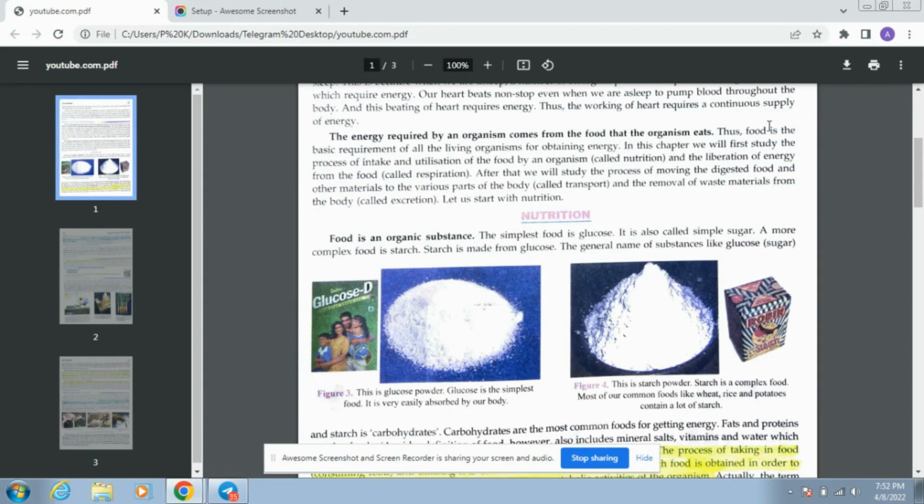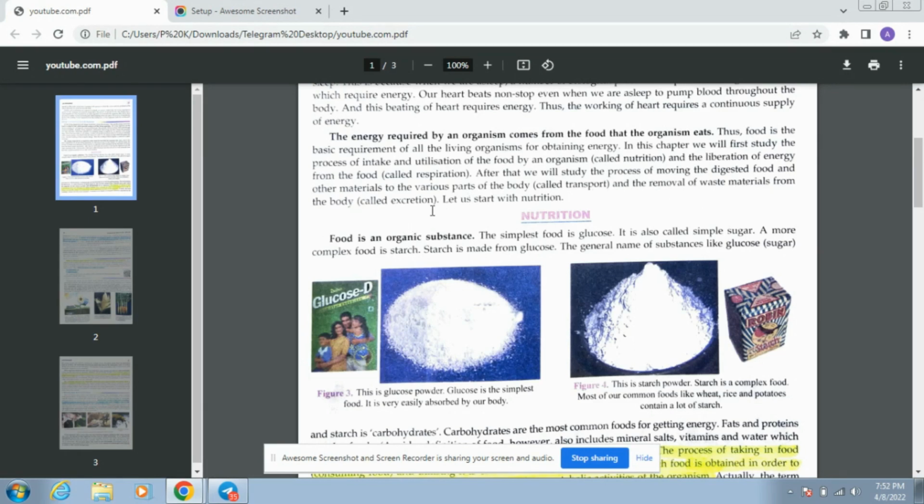In this chapter, we will first study the process of nutrition. After that, we'll study the process of moving the digested food and other materials to the various parts of the body, called transport, and removal of the waste material from the body, called excretion. Let us start with nutrition. So the topic for us is nutrition.